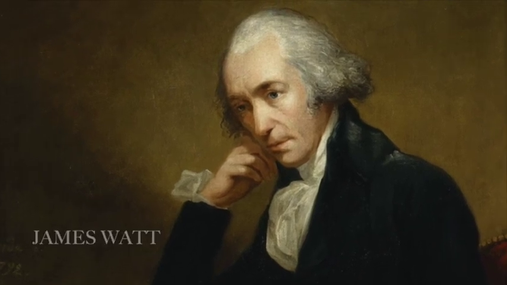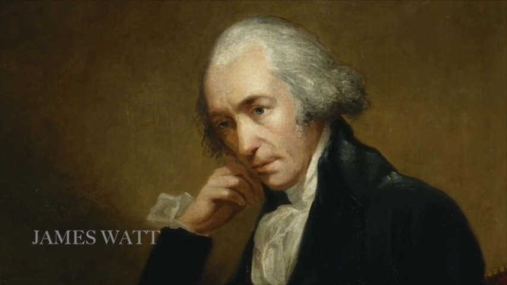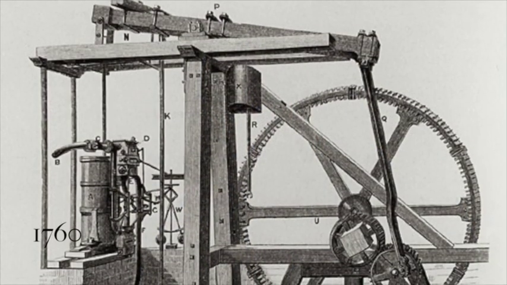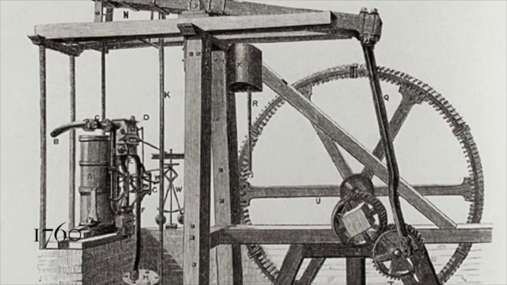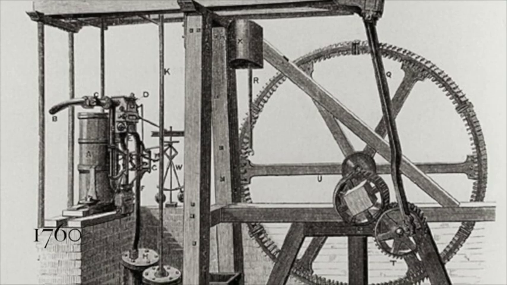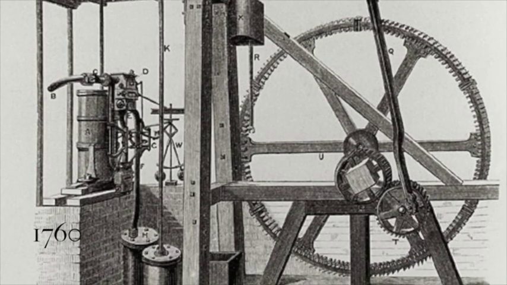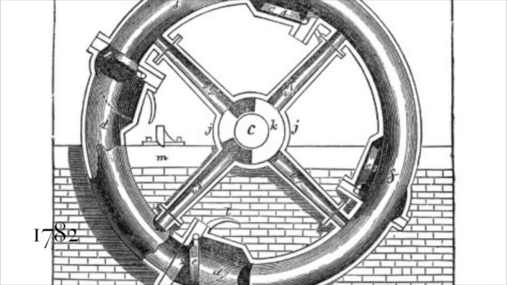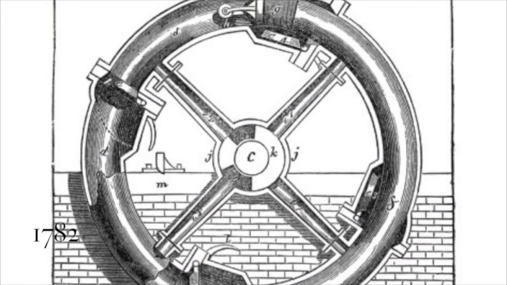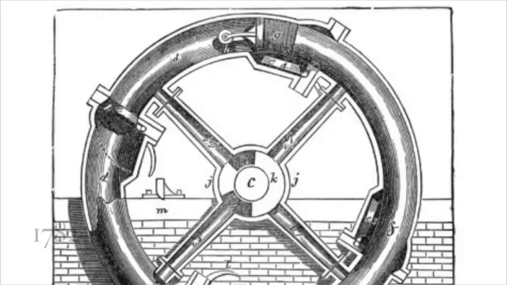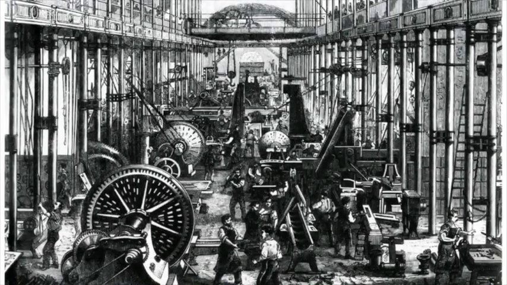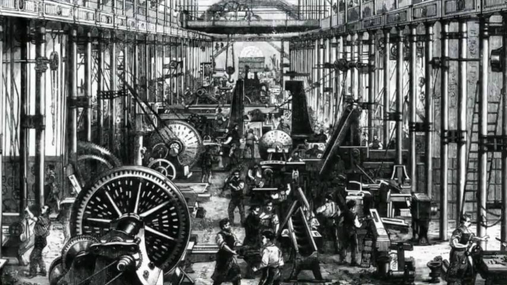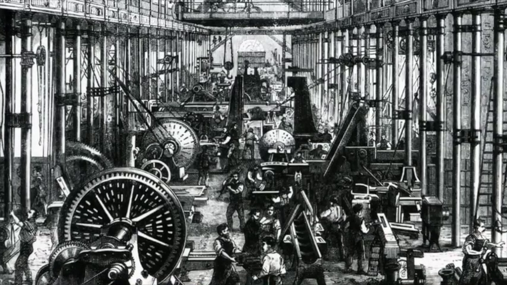One of the well-known inventors of the Industrial Revolution was James Watt. In 1760, the Scottish engineer created an engine that was powered by steam. It could pump water from the mines 3 times as quickly as the previous systems. In 1782, Watt developed the rotary engine that could turn a shaft, making it possible to drive machinery. Steam power was now used to spin and weave cotton as well as run cotton mills.